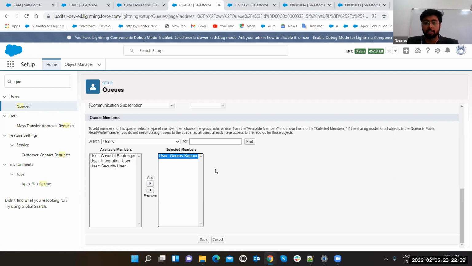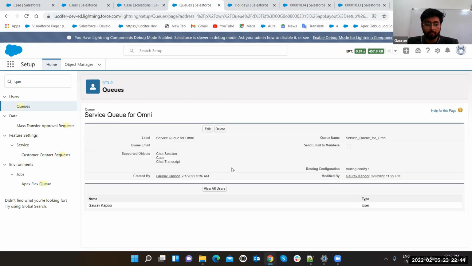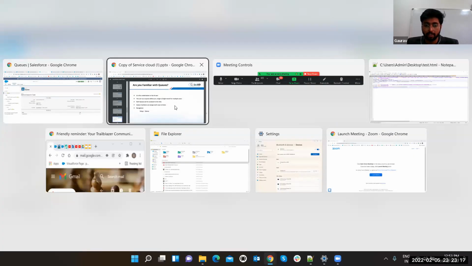Why are we making them queues? We can assign a single user, but a queue is used for a group of users. Wherever you are selecting the user, instead of that you can select the queue, so you can assign that particular record or feature to this queue with n number of people. In owner you can select only one, but with a queue you can select multiple persons at a single time. Suppose me, Mr. Anand and another user want to be assigned a case. We can just put this queue there, and that's it. That's how a queue works.